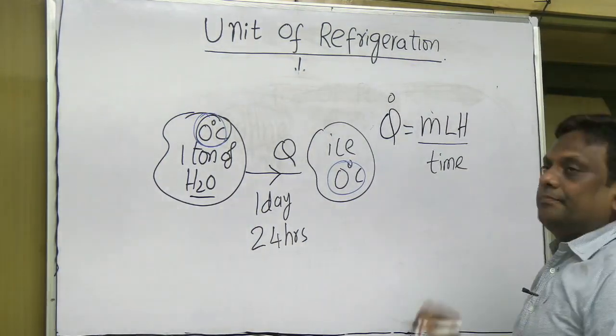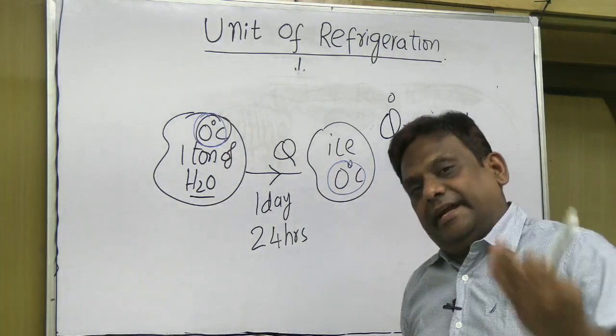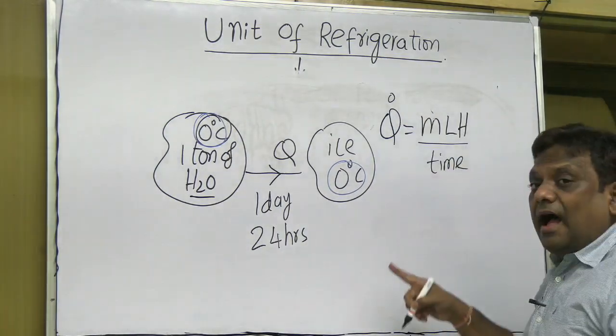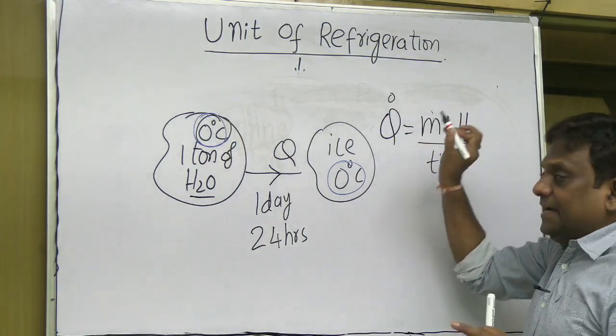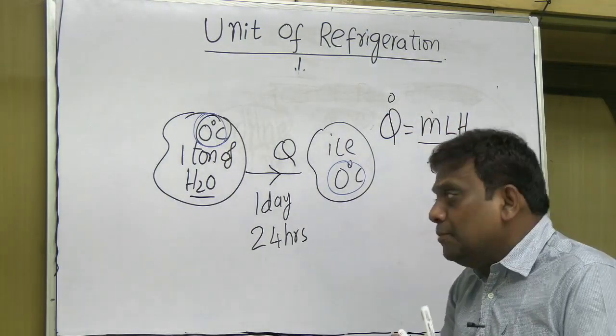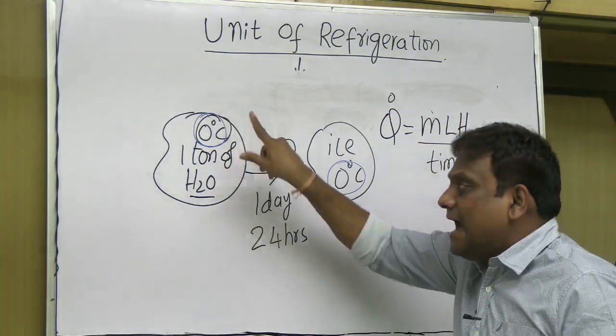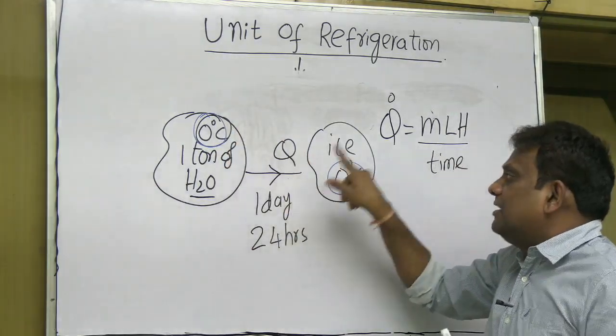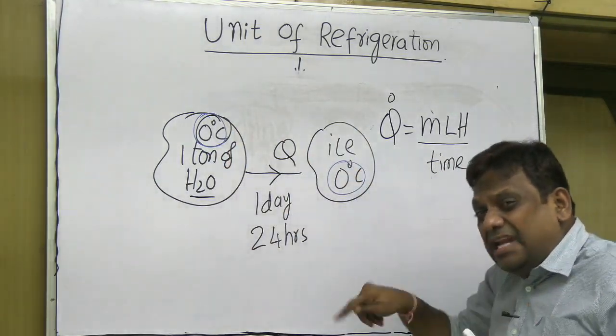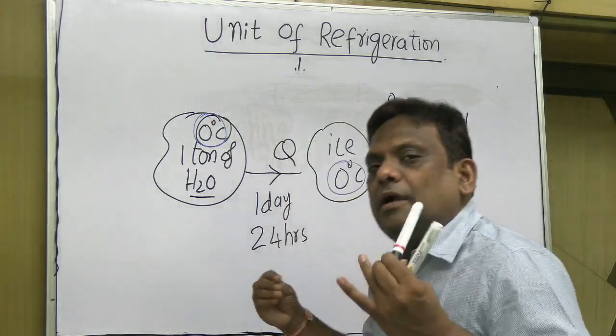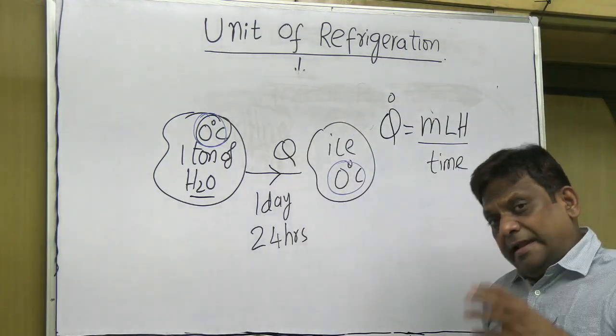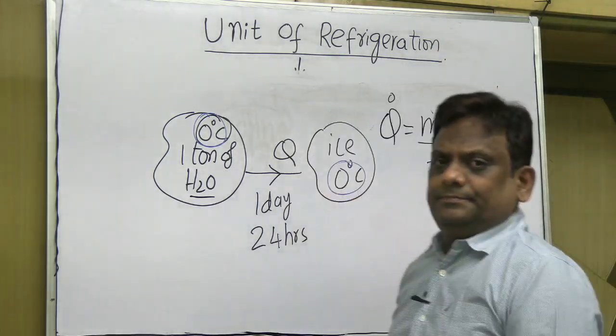And this heat transfer rate that you have removed from 1 ton of water at 0 degrees centigrade to convert it into ice at 0 degrees centigrade in 1 day is known as 1 ton of refrigeration. Now the real problem starts here.